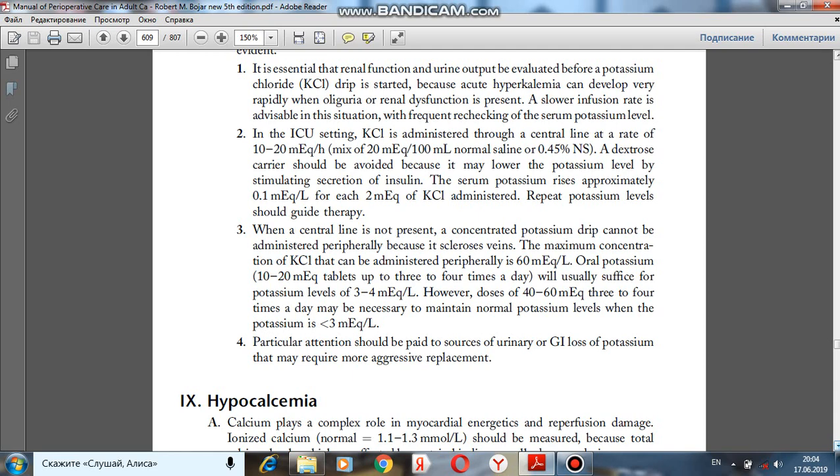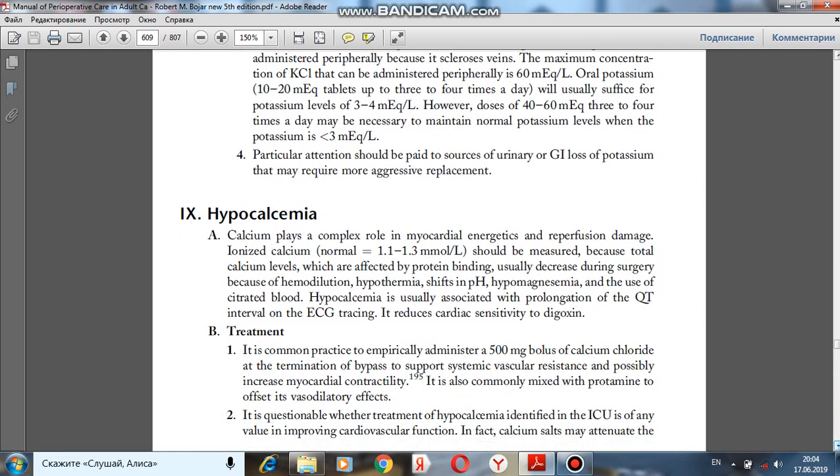However, doses of 40 to 60 milliequivalent 3 to 4 times a day may be necessary to maintain normal potassium levels when the potassium is below 3 milliequivalent per liter. Particular attention should be paid to sources of urinary or gastrointestinal loss of potassium that may require more aggressive replacement.